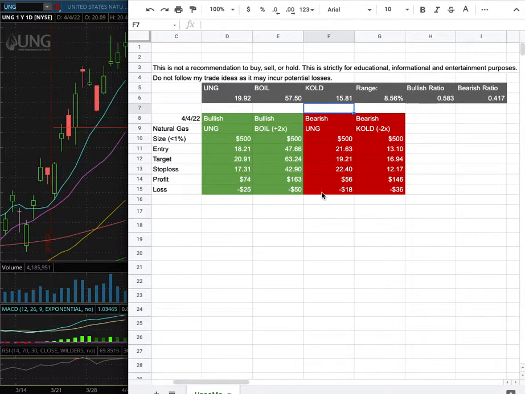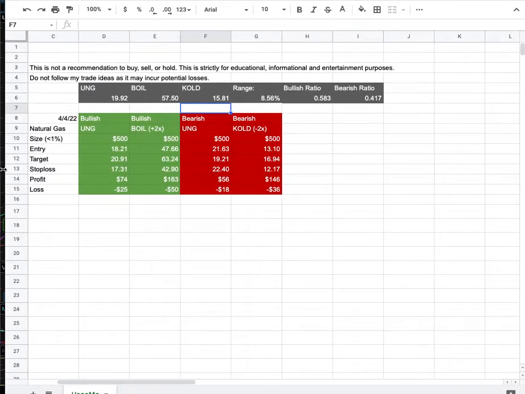$17.31. However, if I were to open a short position, my entry is at $21.63. My sell target is at $19.21, and my stop loss is at $22.40. So whichever entry price were to hit first, that'll be my position of the week.